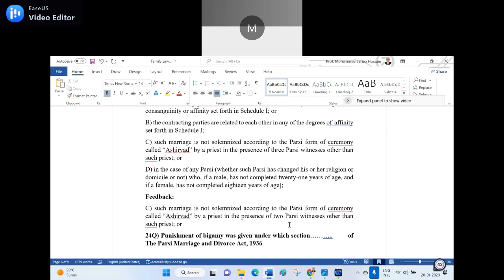2, sir. 2 male or female? 1 male, 1 female, sir. 2 males, sir. 1 plus 1, sir. The answer is 2 female is equal to 1 male witness. Hence, 1 male and 2 female. In any case, there should be 2. It does not mean that, sir, 4 female.